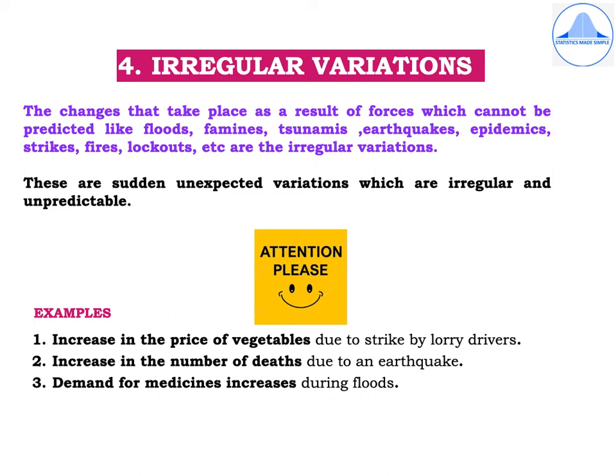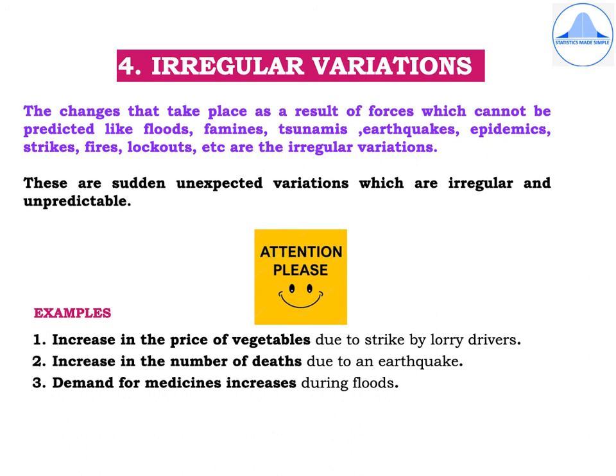One has to be careful when talking about irregular variations. Keep in mind that any natural calamity or some unpredictable occurrence does not constitute an irregular variation, but what happens during such a situation would be an irregular variation.